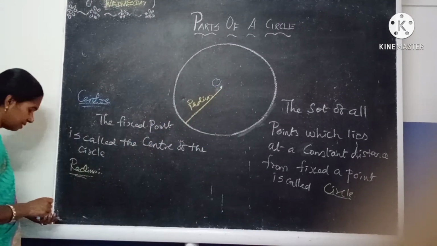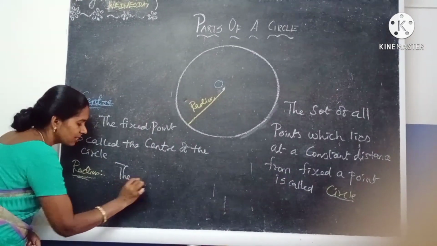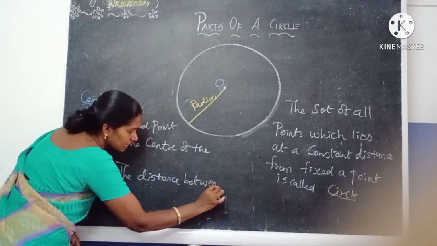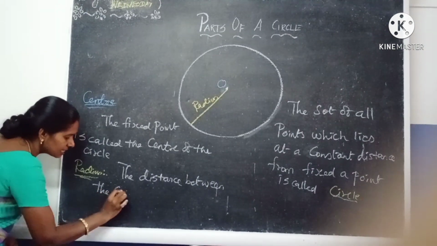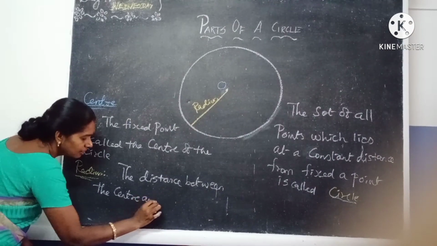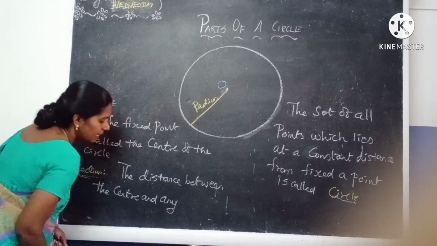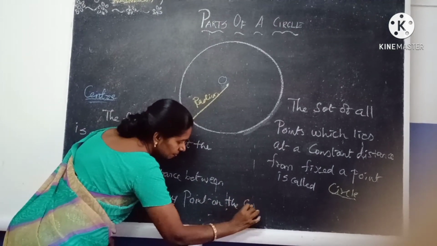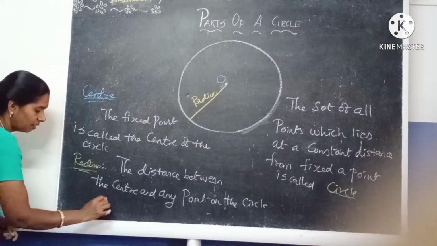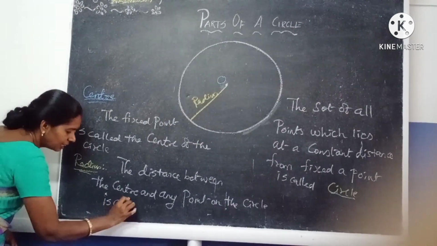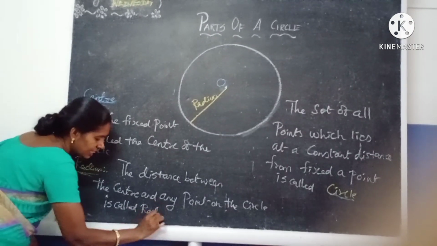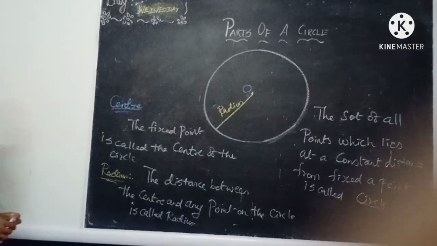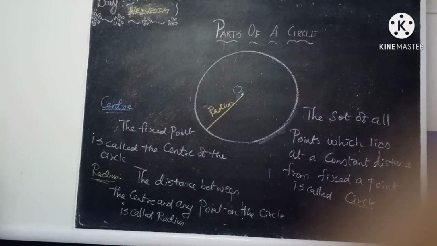The distance between the center and any point on the circle is called what? The radius. So we have finished three things. First one is the definition of a circle, second one is the center of a circle, and third one is the radius of a circle.